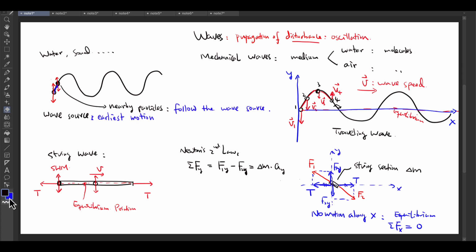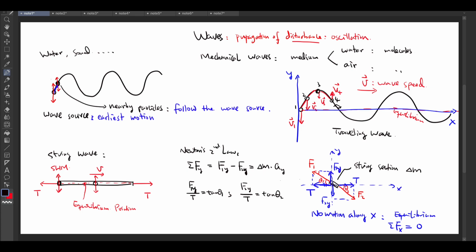Now if I say this angle here is theta 1, and the other angle here is theta 2, then we have F1y over T equals tangent theta 1, and F2y over T equals tangent theta 2.